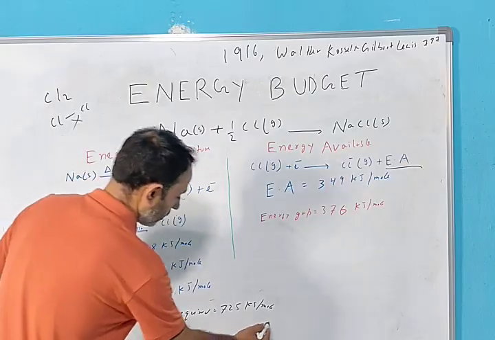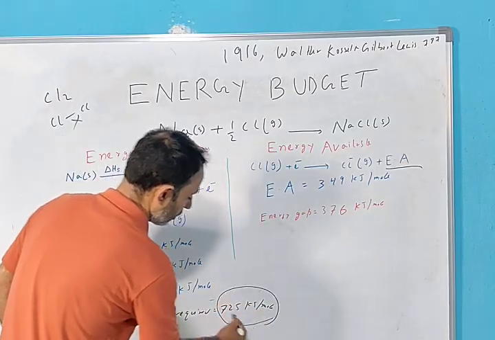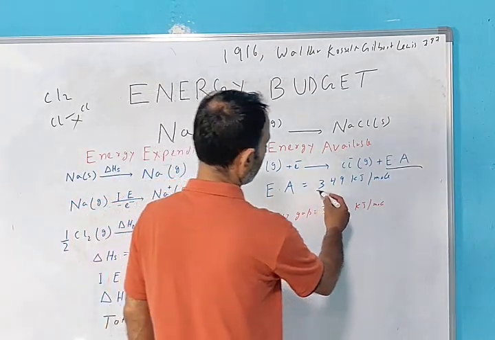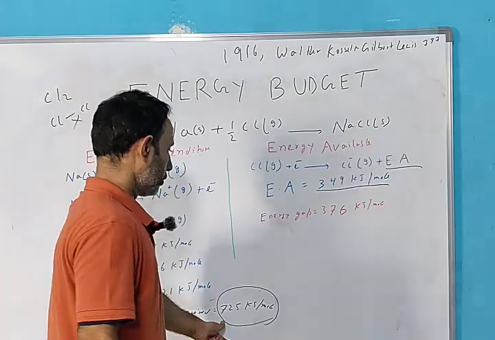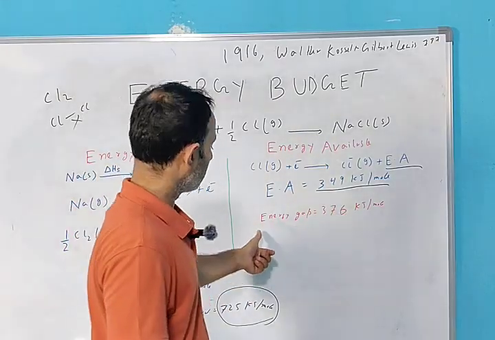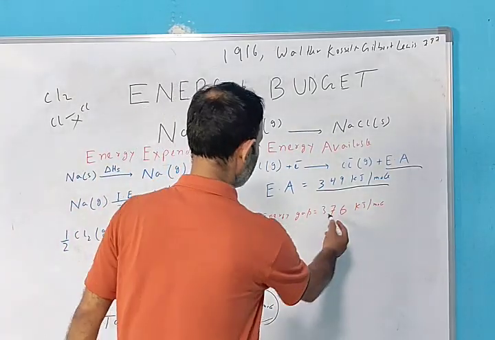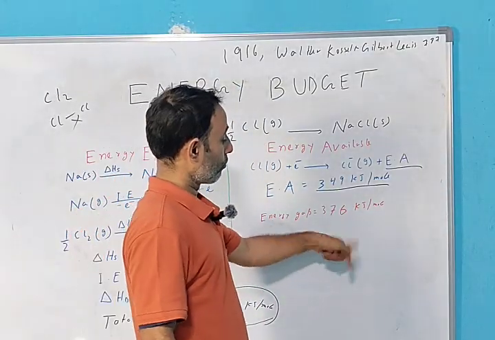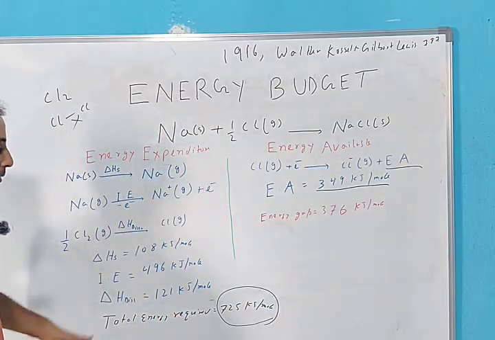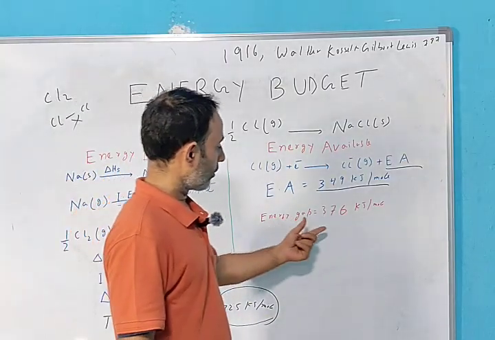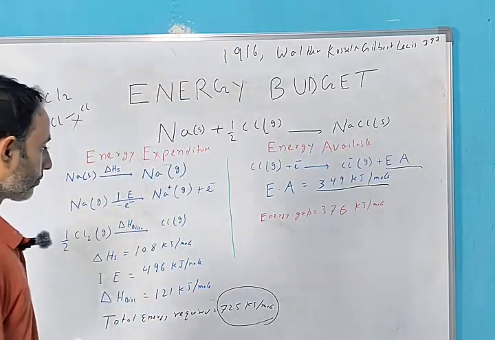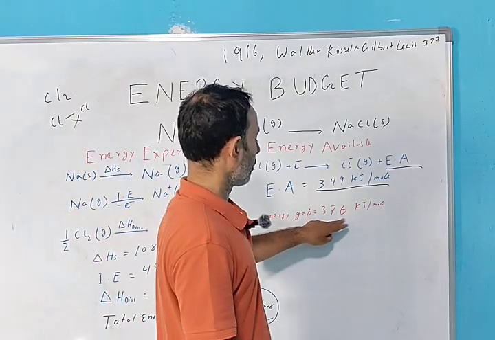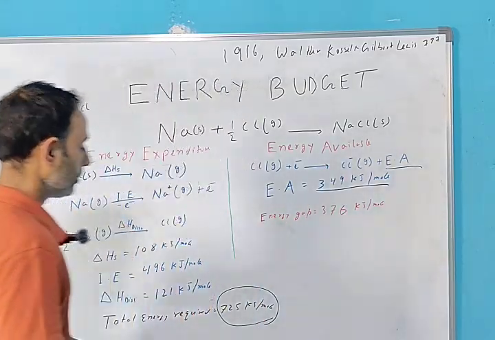Total energy required is 725 kilojoule per mole, and the energy available is 349 kilojoule per mole. The required energy is more than this by how much? The energy gap is 376 kilojoule per mole. We need this amount of energy or more to meet this expenditure. Where will the extra energy come from? What are the resources we have? We must have this amount of energy or more to complete the reactions.